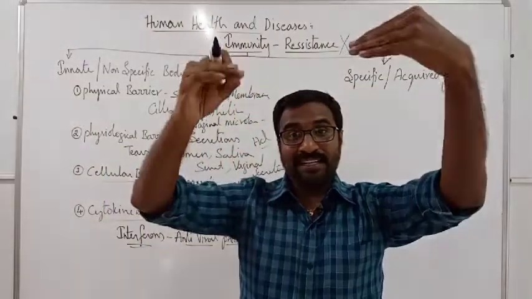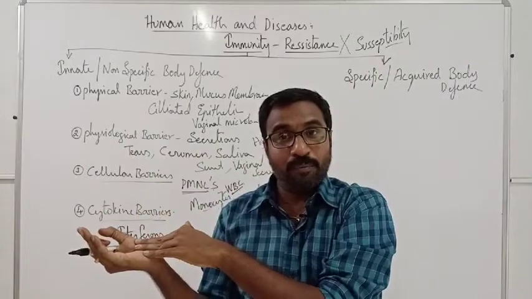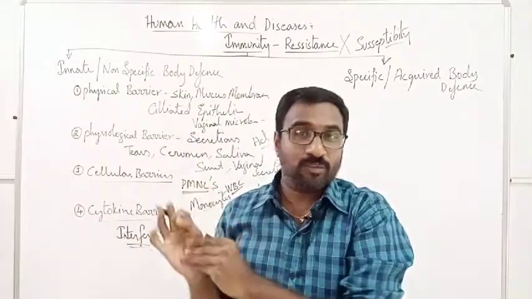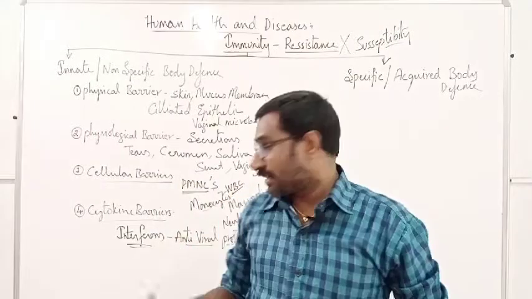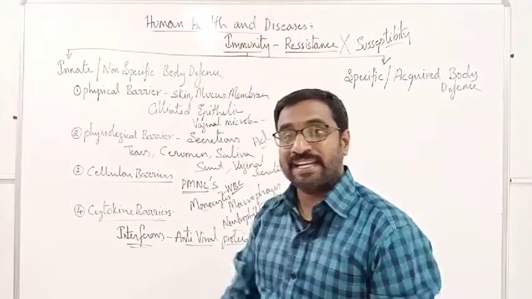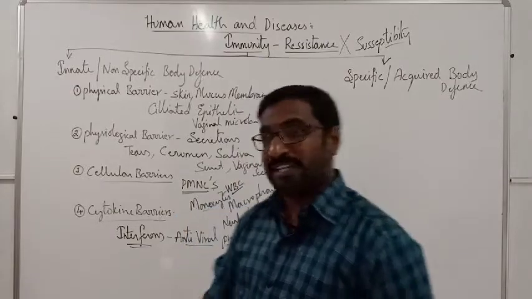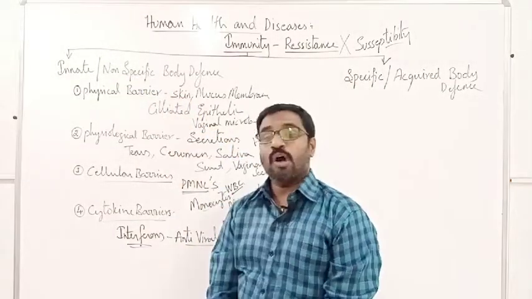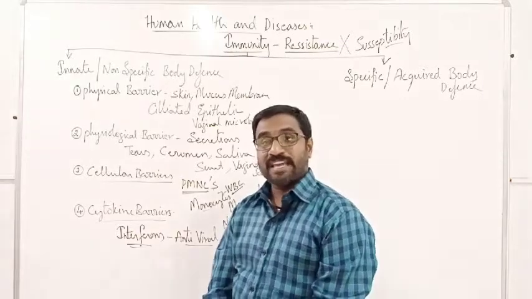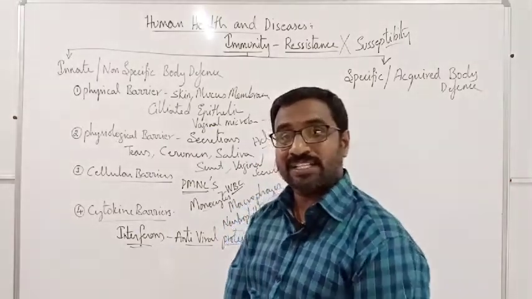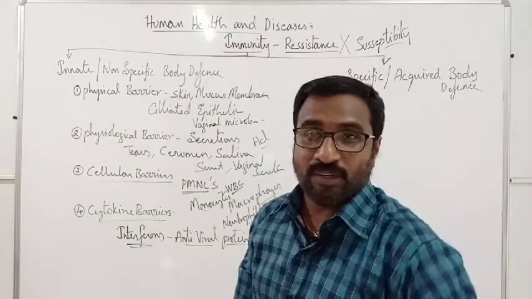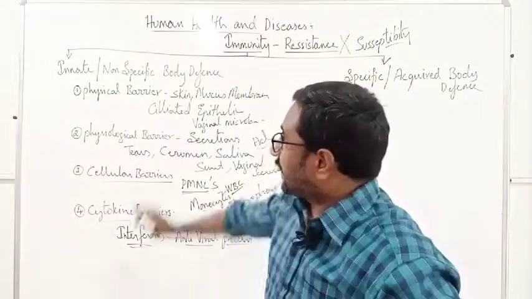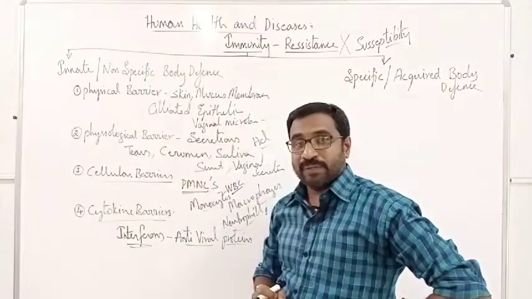They will activate the other immune cells of our body and tell them that we are affected with virus, be ready for the attack. That is called by the name interferons. So these all come under innate immunity, also called non-specific body defense. They will protect our body against not one variety of microorganism but wide varieties of organisms.